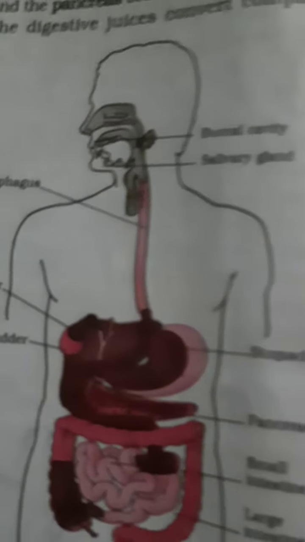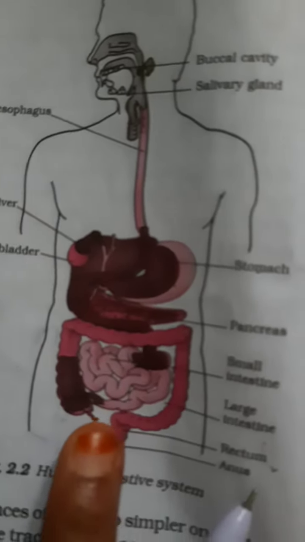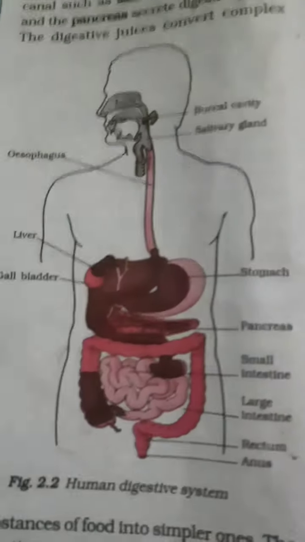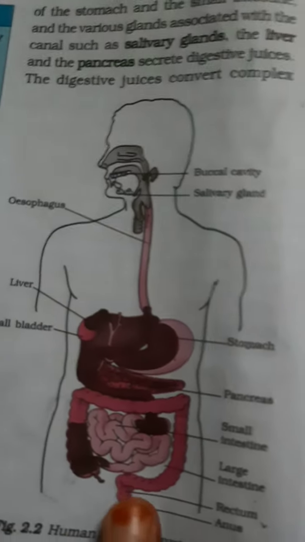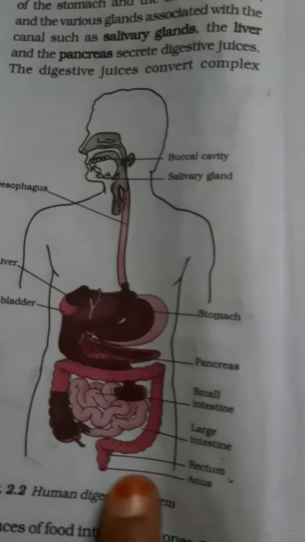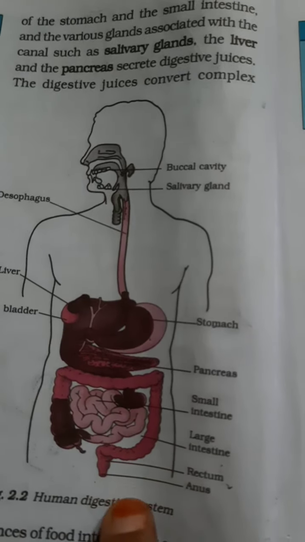Here the small intestine has villi. They are finger-like projections, as you can see in the picture. So these finger-like projections are known as villi.